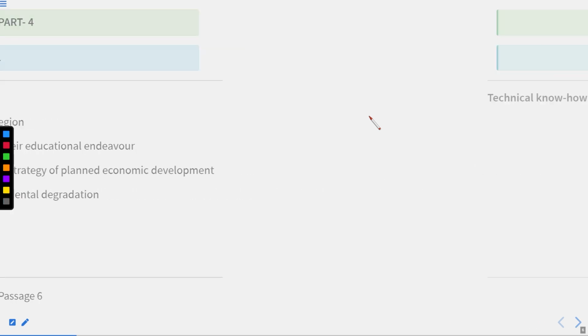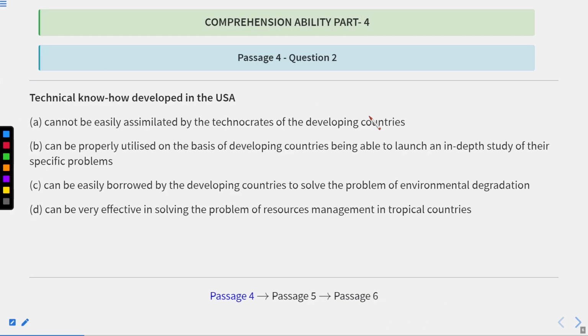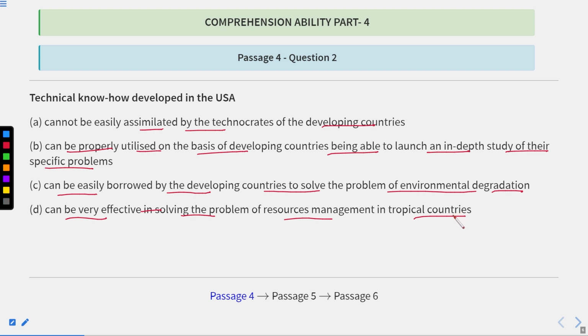It is here. So these are the options. It is simulated by technocrats of the developing countries, where it is written: tropical countries can be properly utilized on the basis of developing countries being able to launch an in-depth study of their specific problems, can be easily borrowed by developing countries to solve the problem of environmental degradation, and can be very effective in solving the problem of resource management in tropical countries. But they were talking about social and ecological conditions, but here we are talking about resource management, so this cannot be the answer.